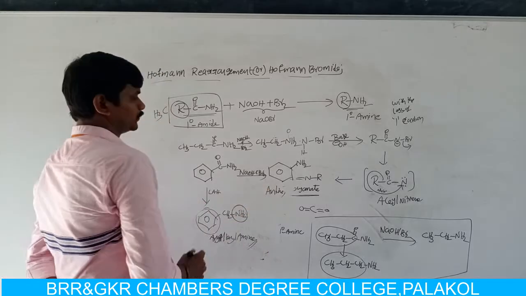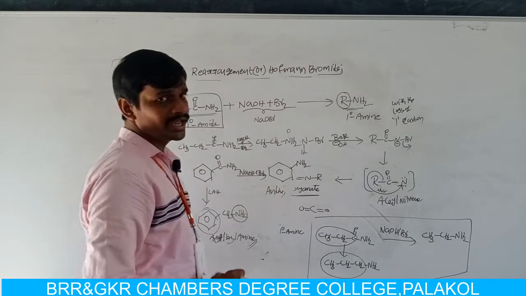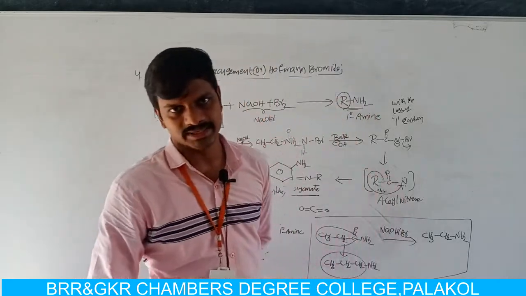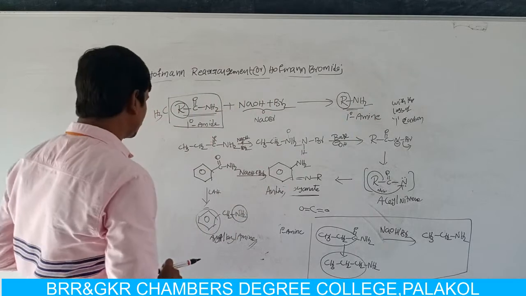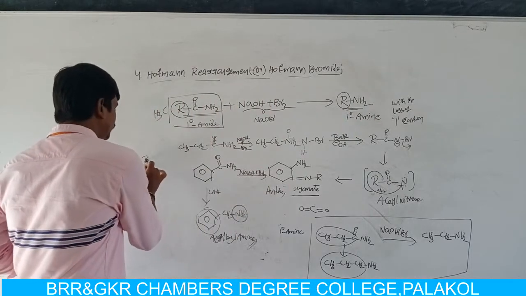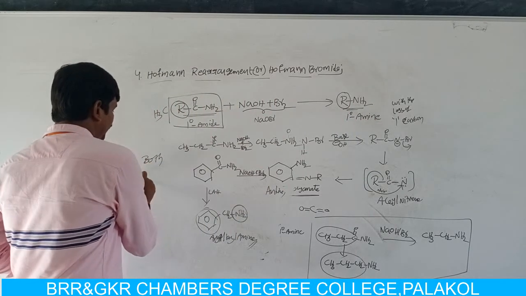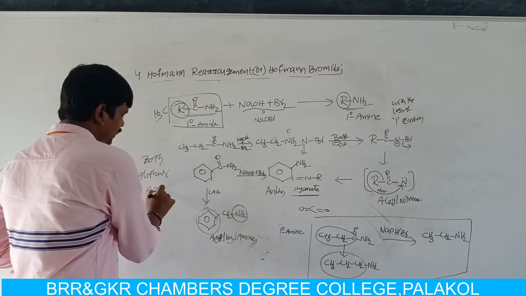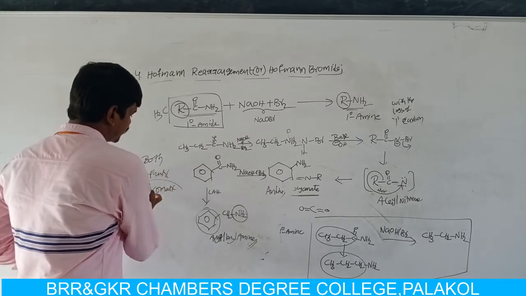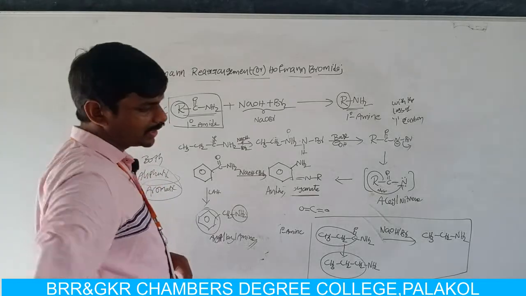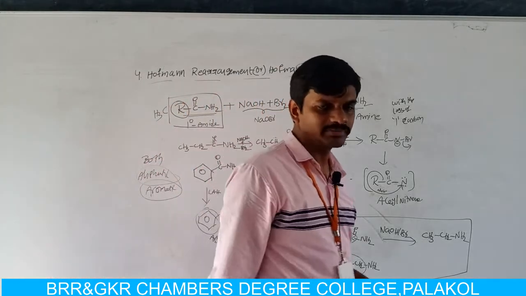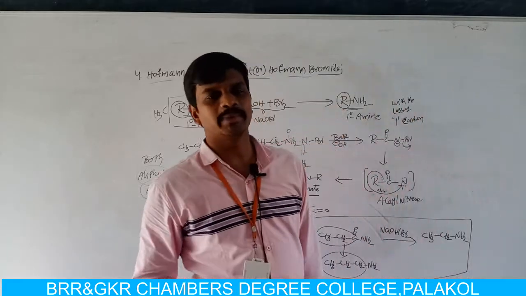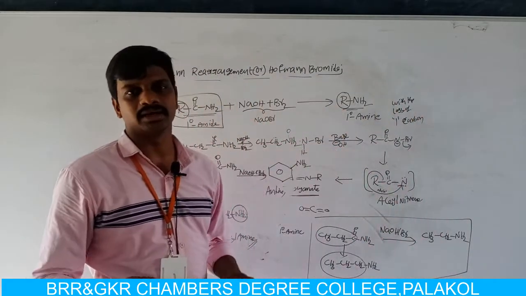By using the Hofmann rearrangement reaction or Hofmann bromamide reaction, we can prepare both aliphatic amines and aromatic amines.